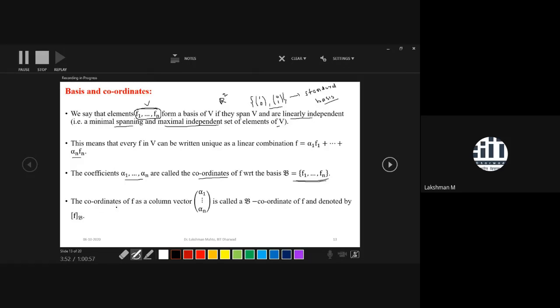So this coordinate of f, we can write as a column vector, and we call it the beta coordinate of f. This beta we denote by the collection of basis elements. So these coefficients as a column vector, we call the beta coordinate of f, and we denote it this way in order to relate it with the basis. This is the standard notation. So you can say that f beta equals this column vector.